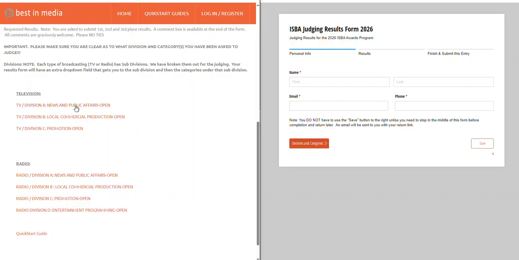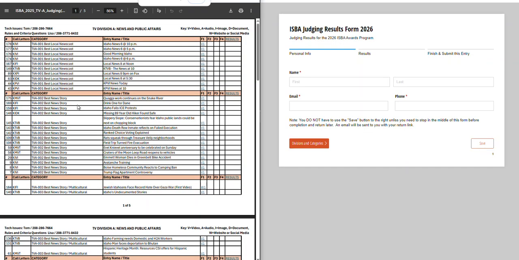All I've done so far on the form is pre-populate the TV Division A News and Public Affairs. Obviously, I'll be doing the same thing for the rest of them, but for now I did this one so we can show it as a demo. So I'm going to click on this. It's going to open up the grids.